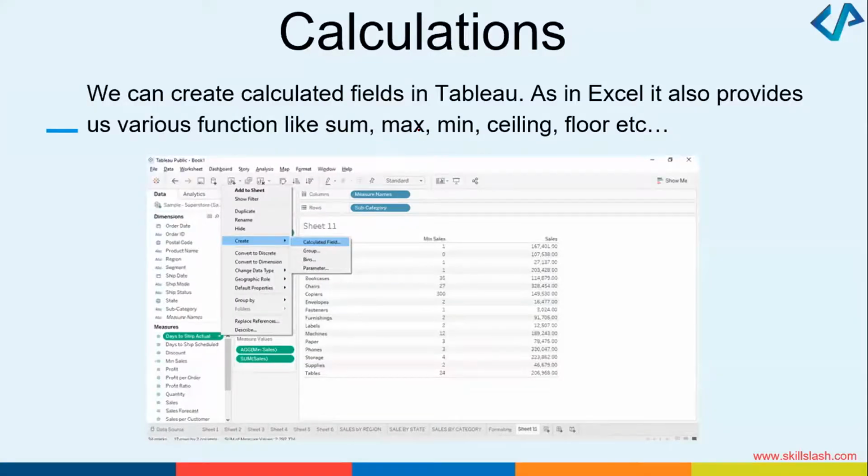So once you have imported the relevant data source, for example, there is a data source here which has got some dimensions: order date, order ID, postal code. Can you see all this data, everyone? Product name, region, shipment. Can you all see this? Right. So once you've got this data source, you can click on this option and you can say add to sheet, show filter, duplicate, rename, hide. Once you see all these options, there will be another option which is create. As you click on create and calculated field, this is how a calculated field can be added.